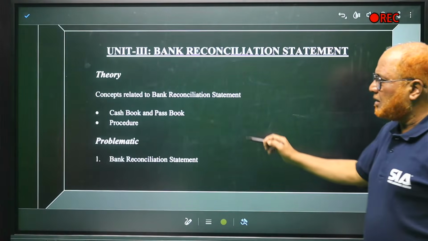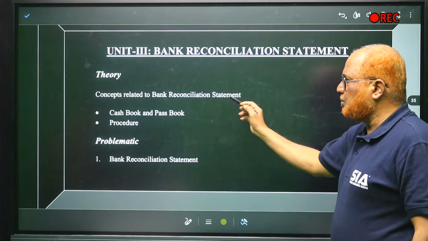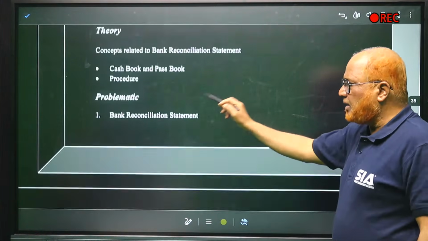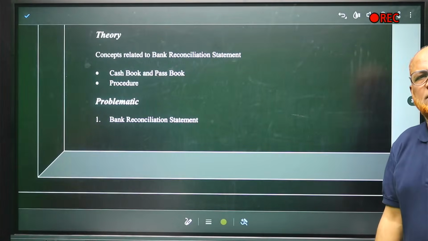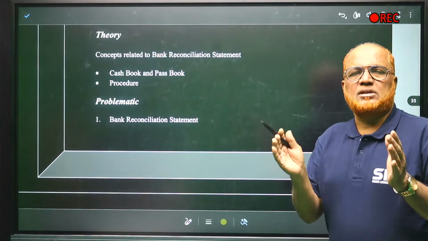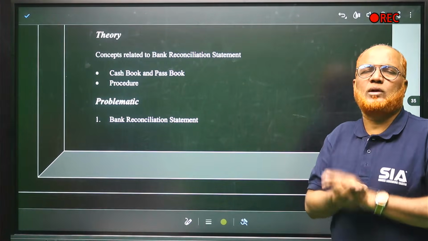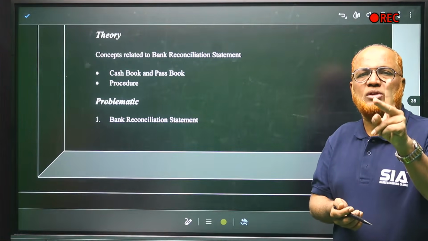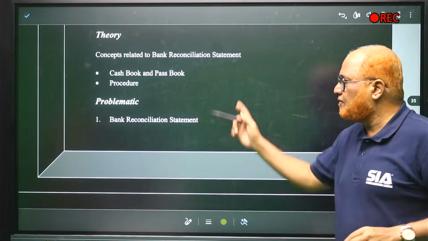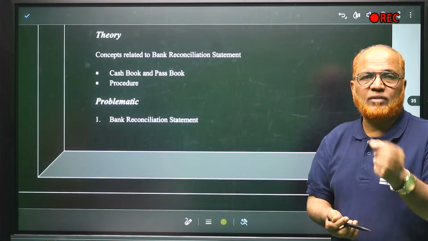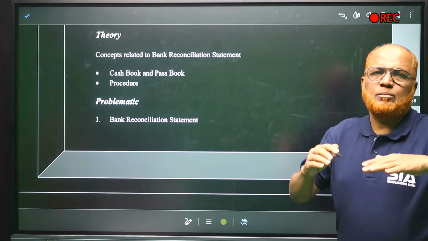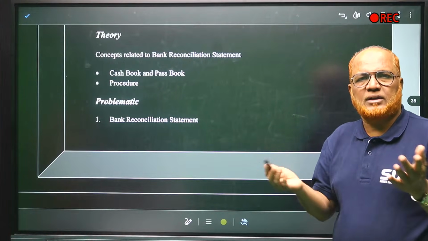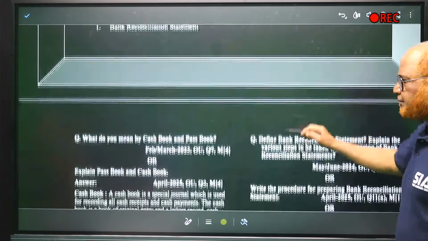So bank reconciliation statement concept related to BRS theory. What is cash book? What is passbook procedure? And problems on preparing the BRS. So comparatively this unit is a small unit. In examination you may get one theory question, one problem for 12 marks from this unit. One theory, one problem. Less chance that you may get both problems. Sometimes you may get both problems, but one theory, one problem is more expected.